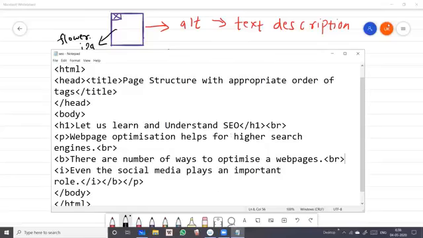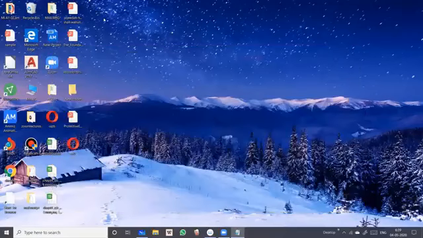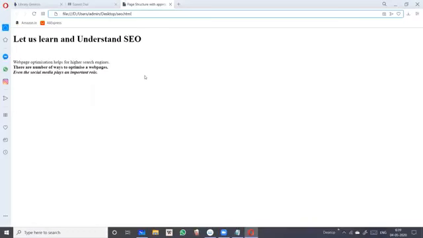Now just see, we'll try to run this. Okay, here SEO, when I'm running it, you just see the output. As you can see, here we have used the header tag H1.